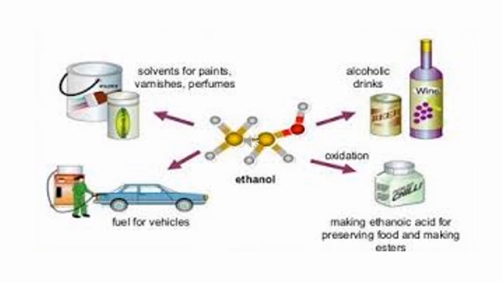To summarize the use of one such alcohol, we are taking the example of ethanol. Ethanol is present in many of the alcoholic drinks, including beer or that of wine. We also see its use as a solvent for paints, for varnishes, and in perfumes. We find it being used as a biofuel for vehicles, and also this alcohol on oxidation gives ethanoic acid, and this ethanoic acid can be further used for preserving food and making esters.